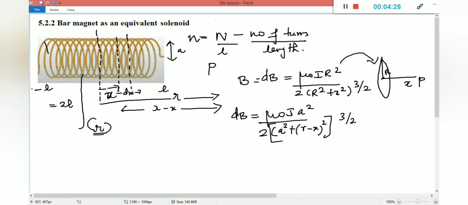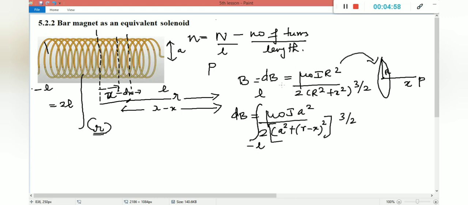So 2 of a square plus, instead of x, I have to put r minus x, because from this dx element, here notice, the point P is separated at a distance of r minus x. So r minus x the whole square, the whole power 3 by 2. For getting the total magnetic field, what do we have to do? We have to integrate the equation. What is the limit here? Minus L to plus L, right?